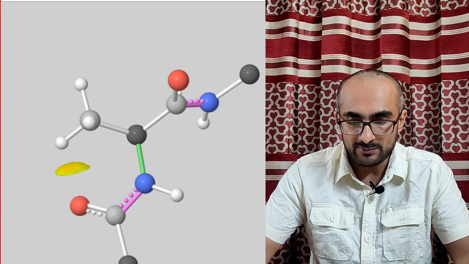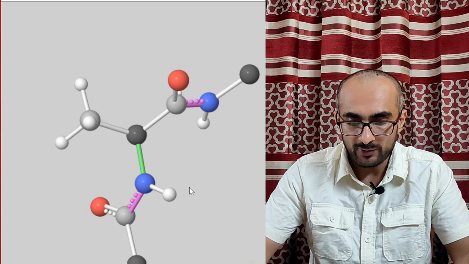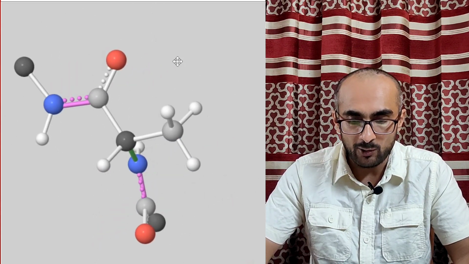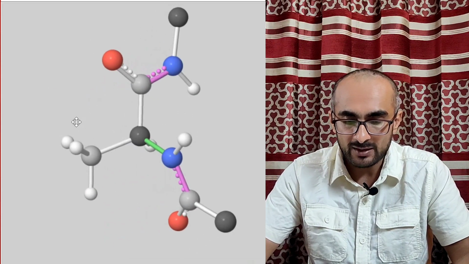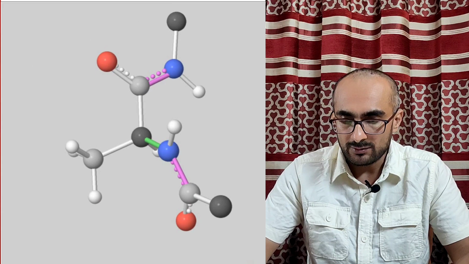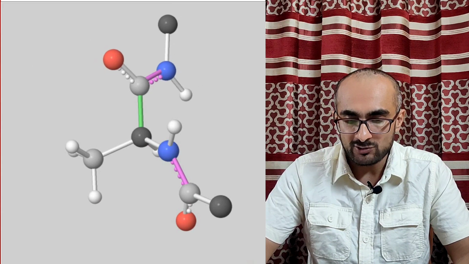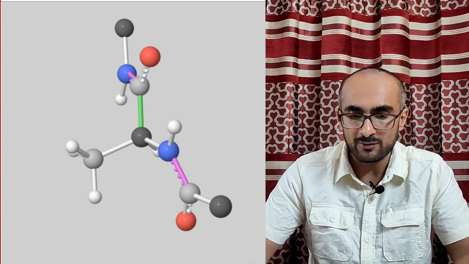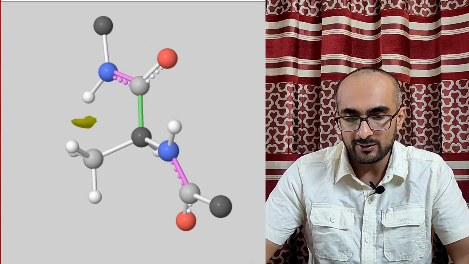So it needs to rotate more. For example, here there is no clash. So these are the most favorable values of phi and psi, which are allowed and do not make any steric clash between atoms. That's what was done by Ramachandran. He rotated through all the combinations of phi and psi and looked at them.